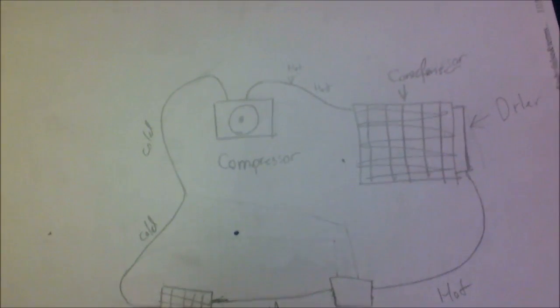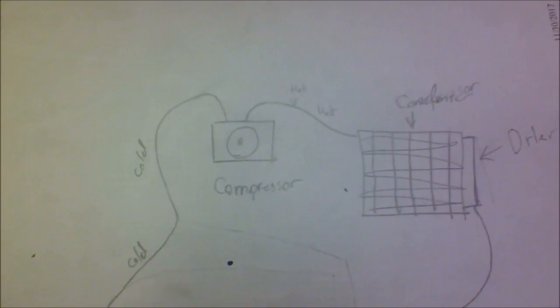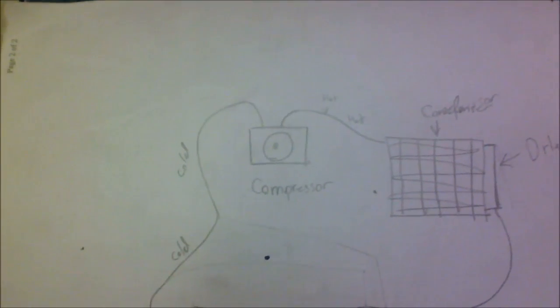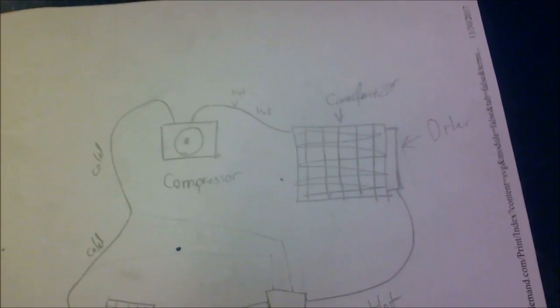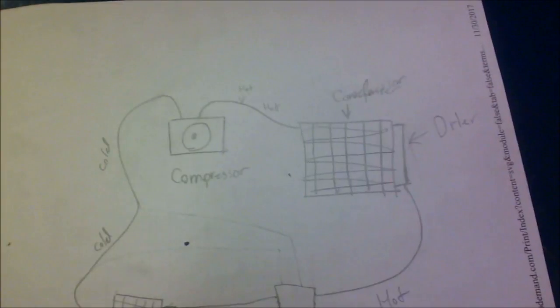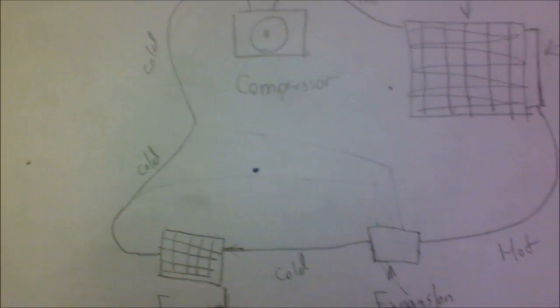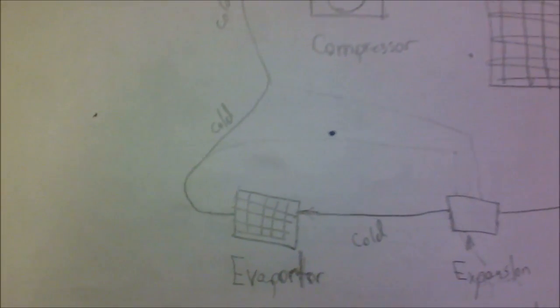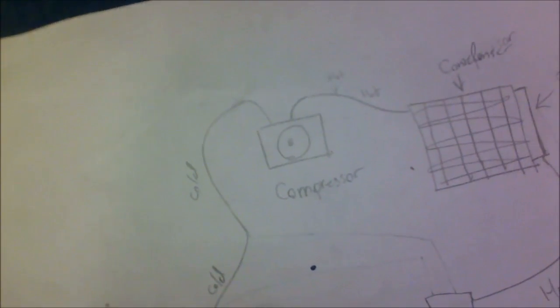This is a diagram of an expansion valve system on the Mazda that was in the video. It goes from the compressor to the condenser. The compressor compresses low pressure gas into high pressure gas. It goes to the condenser, where the high pressure gas becomes a high pressure liquid, goes to the dryer as a high pressure liquid, then to the expansion valve, then becomes a low pressure liquid, then to the evaporator, then becomes a low pressure gas, then back to the compressor as a low pressure gas, back into a high pressure gas.